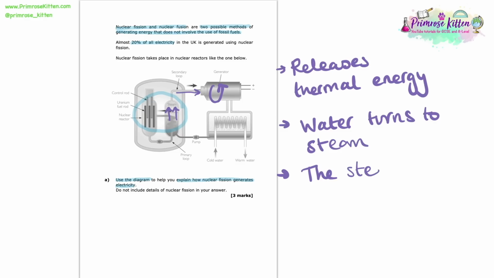Now those are our three key points that we need to say in this question to explain how nuclear fission generates electricity.